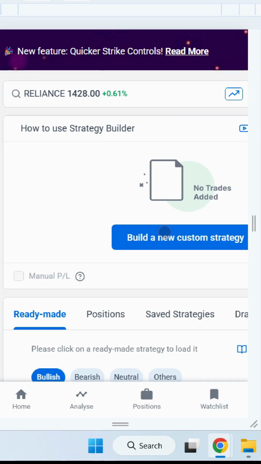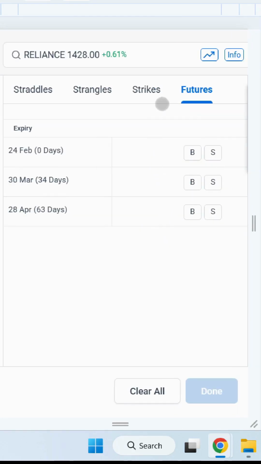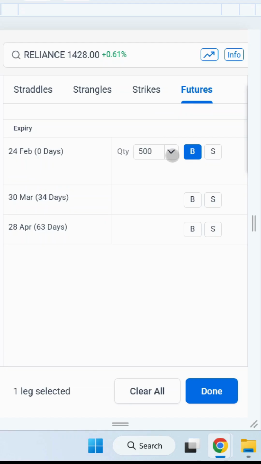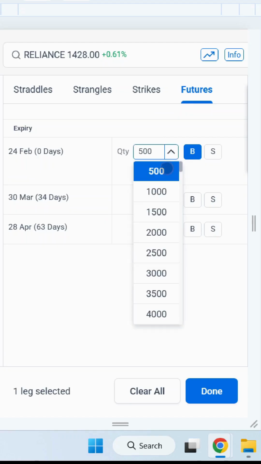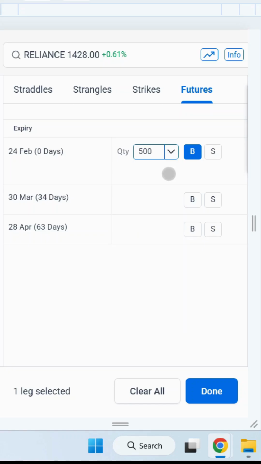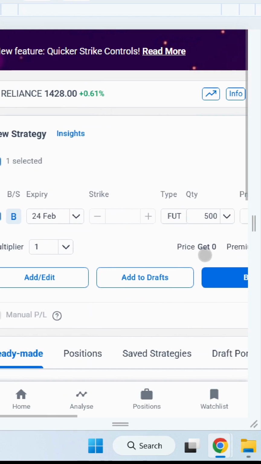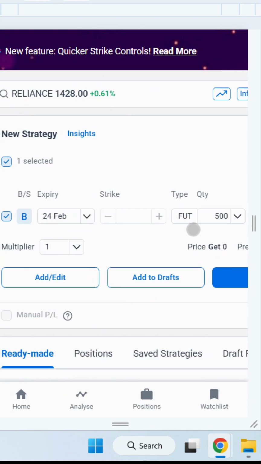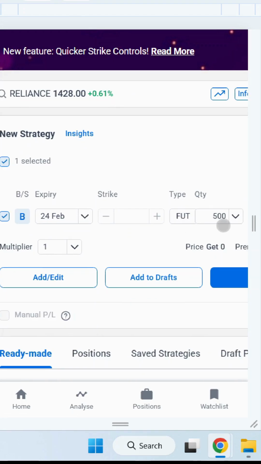Now Reliance, if I want to buy a futures contract, I can buy in multiples of 500 quantity only: 500, 1,000, 1,500 and so on. I cannot buy any number of quantity I want, but only in multiples of 500. This is called the lot size of Reliance. Let's take one lot, which is 500 quantity. Now we have taken one lot futures contract, which is equivalent to holding 500 stocks of Reliance.